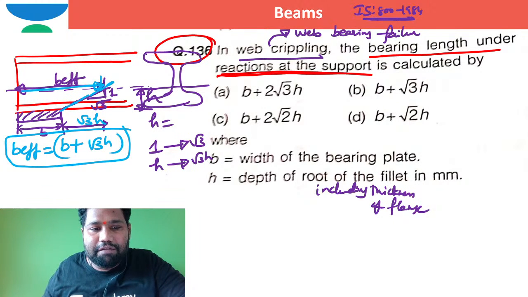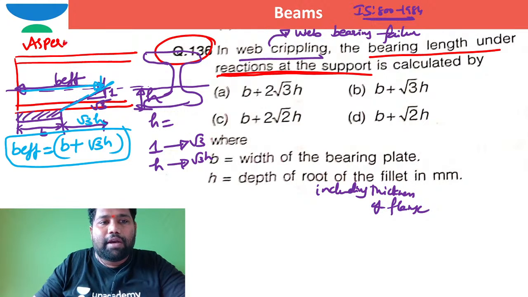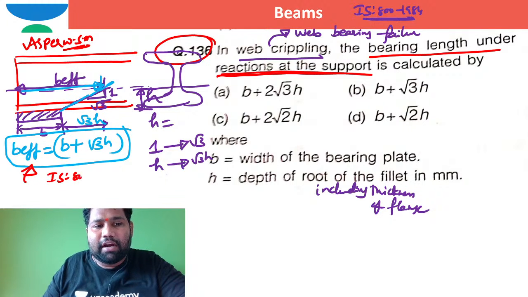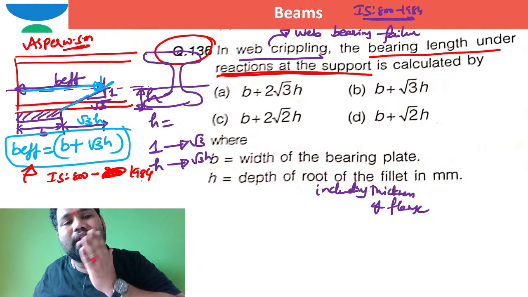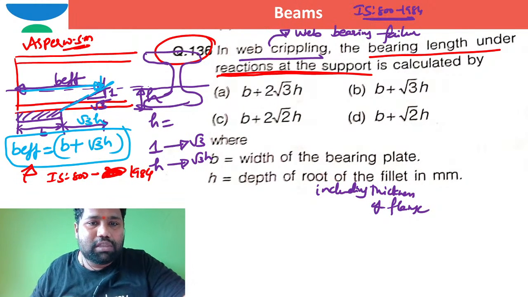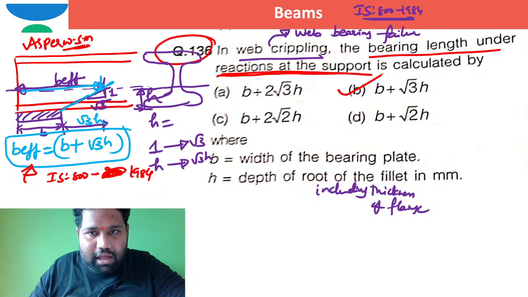Please understand the difference. There are two codes. This is as per the working stress method, the old code of practice, IS 800 1984. Now some people will ask, sir, what is the answer for the same question? As the options are given as per the old code of practice, I can write B plus root 3 times h directly. I can say the option is B.